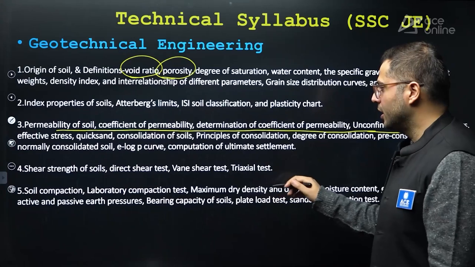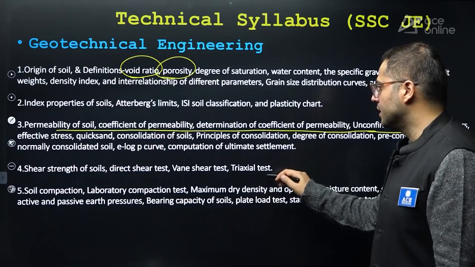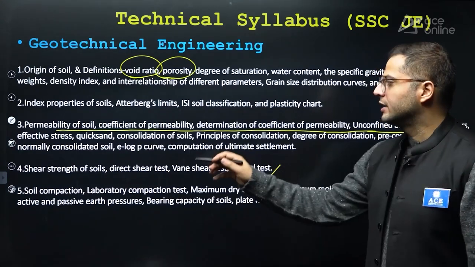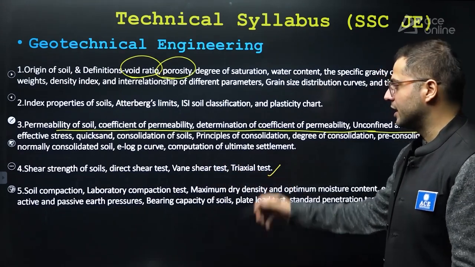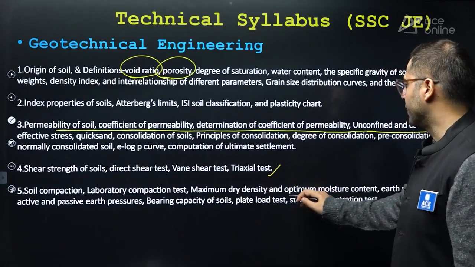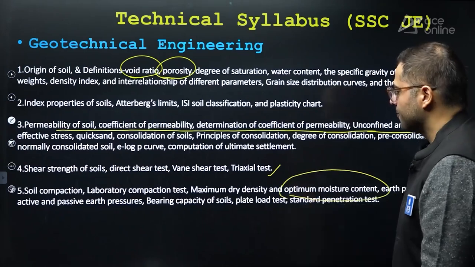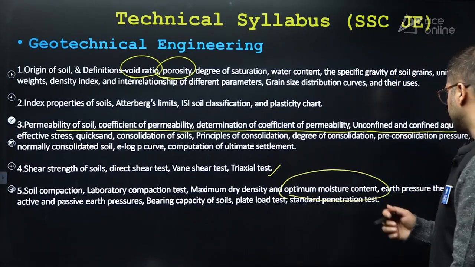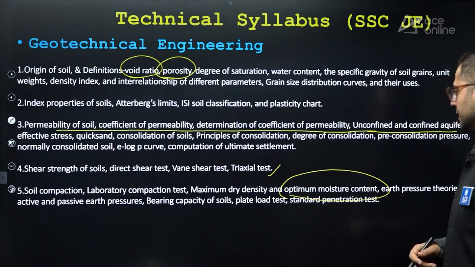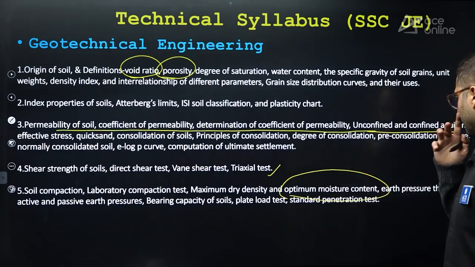After that, shear strength of soil, direct shear test, vane shear and triaxial test. After that, soil compaction, laboratory compaction tests which are there. After that, how to find out optimum moisture content, right? There are 4 tests, Indian Standard test also and Proctor test as well, standard Proctor test as well, to find out optimum moisture content.